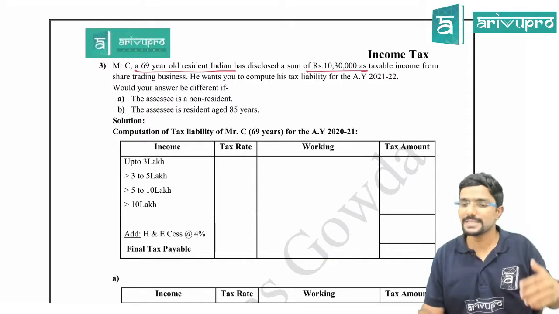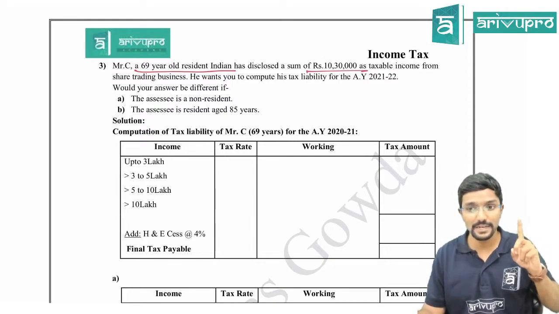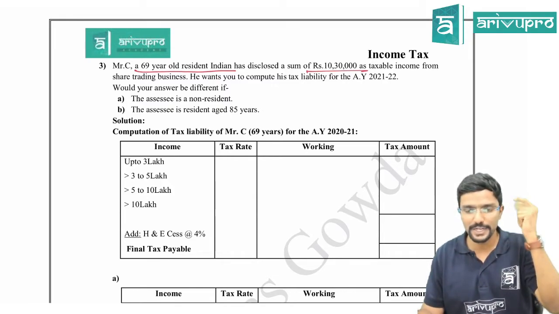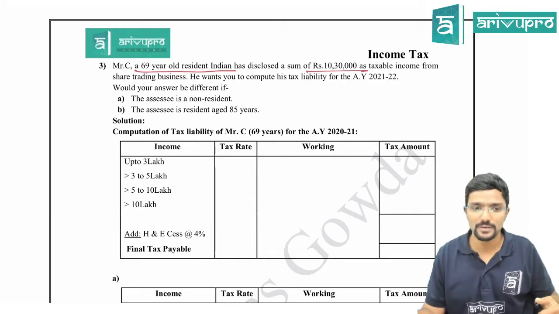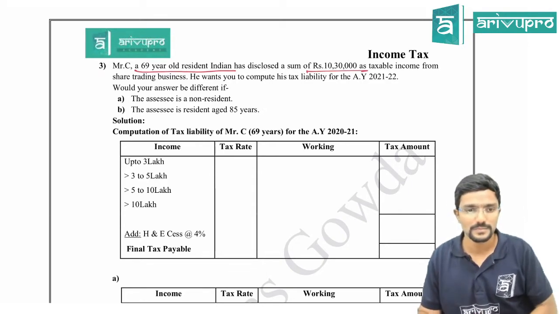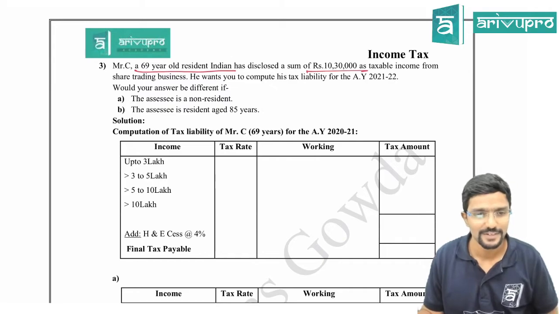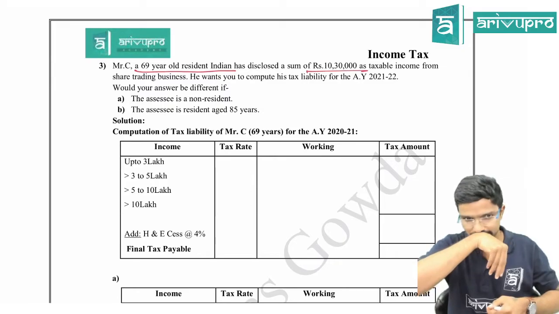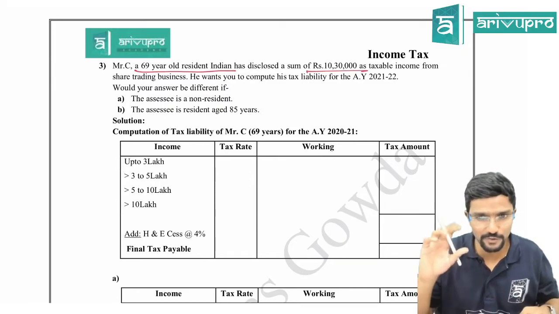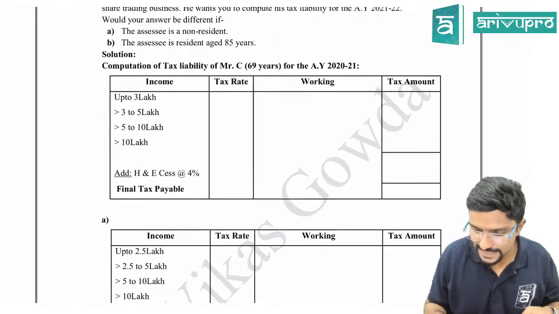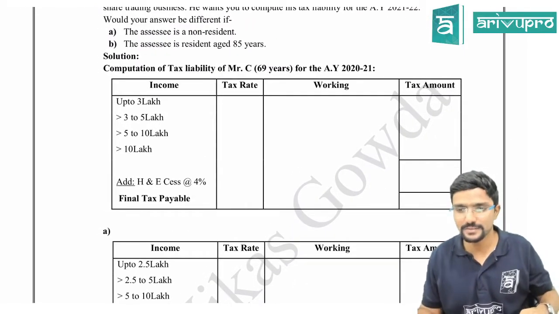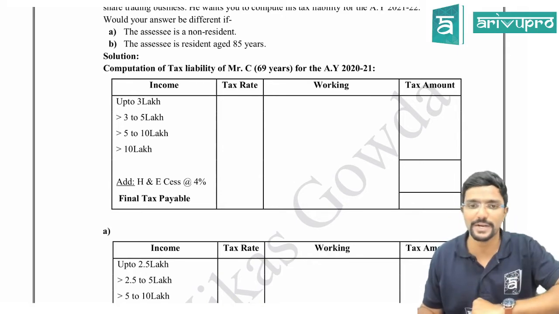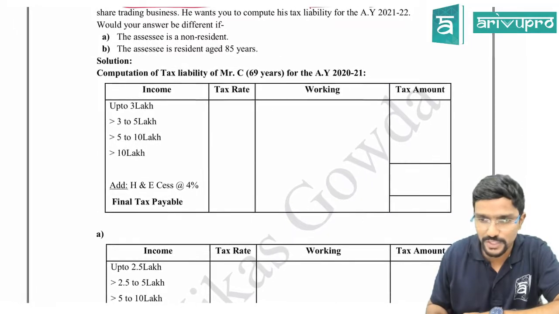So Mr. C is an individual, senior citizen, 69 and is a resident. What is the basic exemption limit applicable for him, guys? Attentive. 69 years, resident. 3 lakh. Yeah, agree. Be careful with that point. Okay, I will calculate the tax liability. First listen, guys. You can take it down later. First listen. What I am doing, you have to understand first. Then you can take down. I will give time to take down. You have to take down the solution in your notebook, guys.